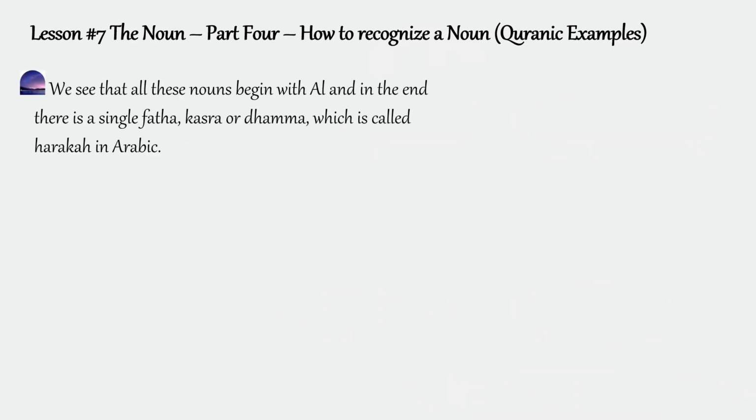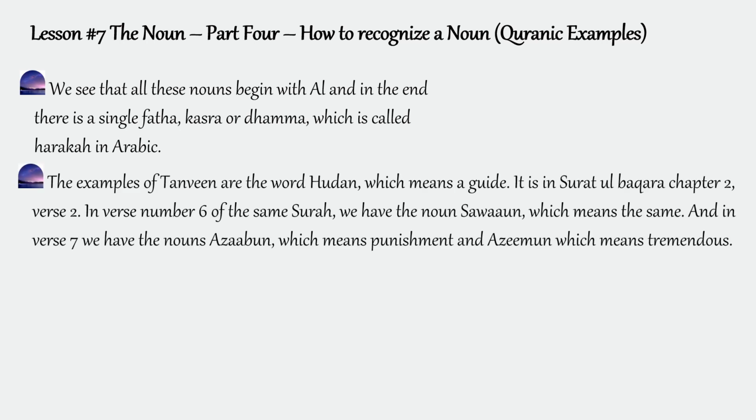We see that all these nouns begin with Al, and in the end there is a single fatha, kasra or dhamma, which is called harakah in Arabic. The examples of tanween are the word hudan, which means a guide. It's in Surah Al-Baqarah, chapter 2, verse 2.